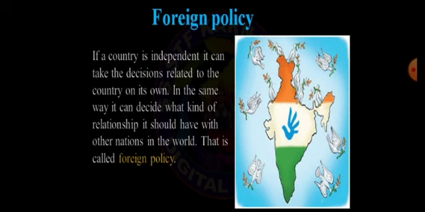Remember, India achieved independence on 15th of August 1947, and now that we have achieved independence from the Britishers, we are going to take our decisions on our own. And what kind of relationship we want to have with the international countries, with the neighboring countries, we can decide by ourselves also.